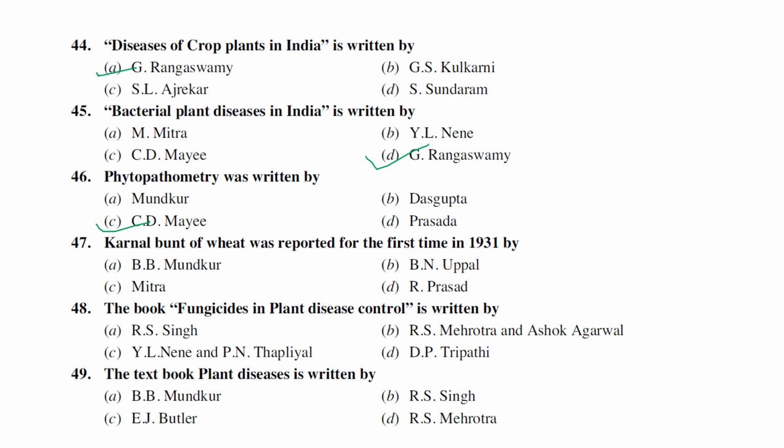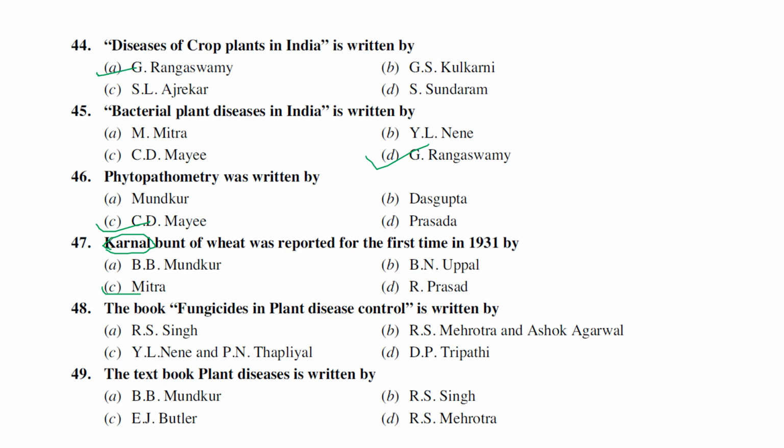So why is it called kernal bunt? Because the disease was first reported at the agriculture station of Karnal. Karnal is an area, I hope you guys know very well. In Karnal there is an agriculture research station. In 1931, Mitra was first to report this disease, kernal bunt of wheat. It's a very important disease. Kernal bunt of wheat in India was first reported by Mitra in 1931. And one more question was there, this kernal bunt infected fields, actually Neovossia indica, before it was called Tilletia indica.